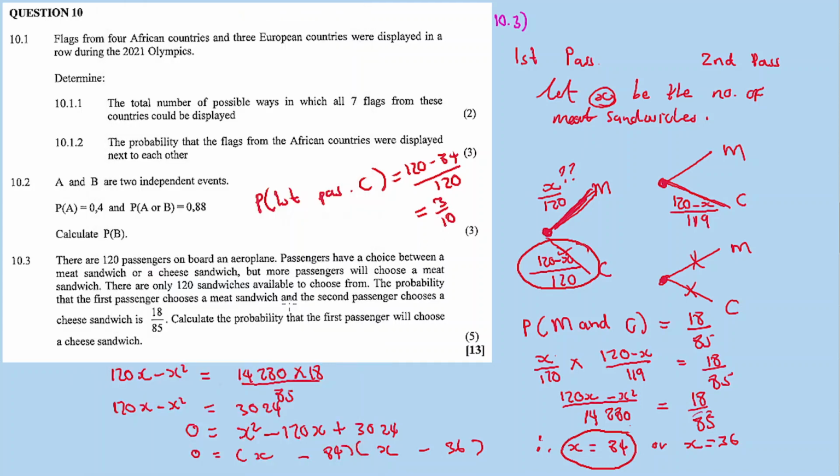So the idea allows us to calculate the number of cheese or meat sandwiches, and after that we can calculate the probability that the first passenger will choose a cheese sandwich. So question 8 is finished and question 10 is finished, guys.